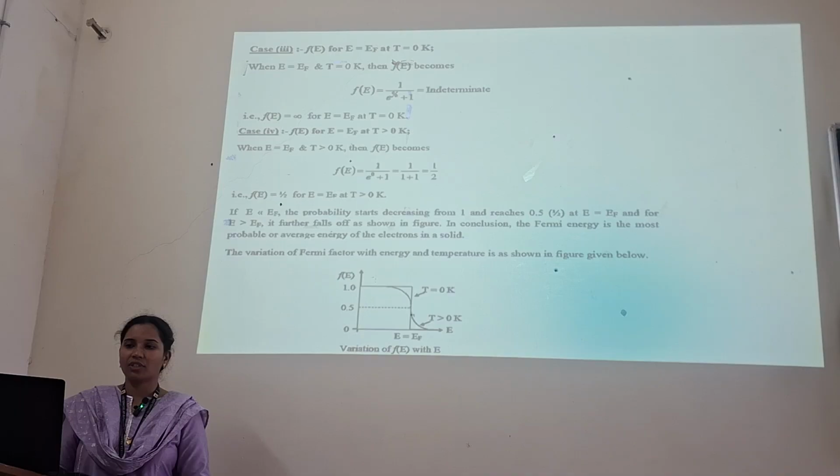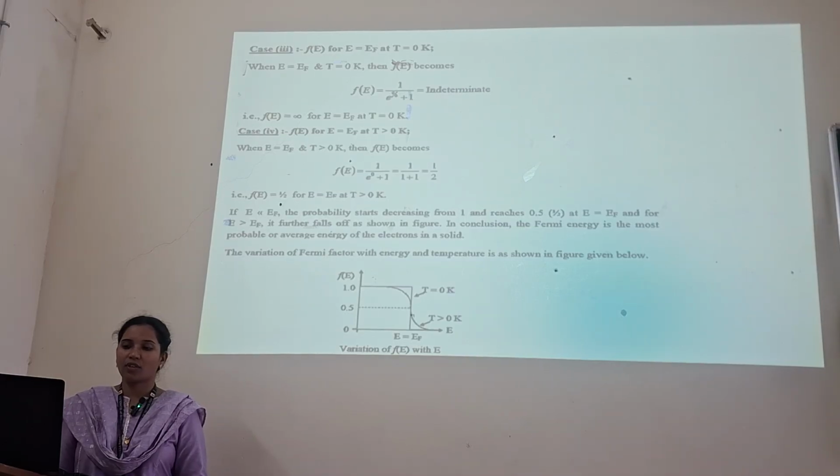Again we have case number 3, E equals Ef. For that we get f of E indeterminate at T equals 0 Kelvin, and for E equals Ef at T greater than 0 Kelvin, f of E equals 1 by 2. We can see here the graph drawn for E against f of E. There are variations at T equals 0 Kelvin and T greater than 0 Kelvin.